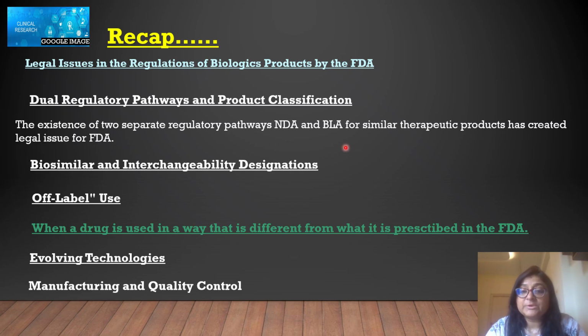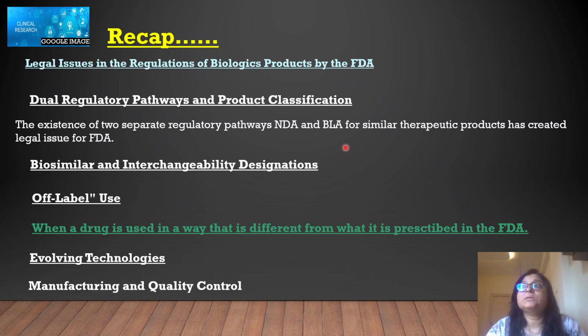So sometimes what happens is that the therapeutic product is the same, but due to their composition, they are named as drug and biologics, and that's why they have to follow two separate regulatory pathways, and then it becomes a problem. It can be a legal issue for the FDA how to determine it. Then second, there are some medicines, like biosimilar and interchangeability designations.